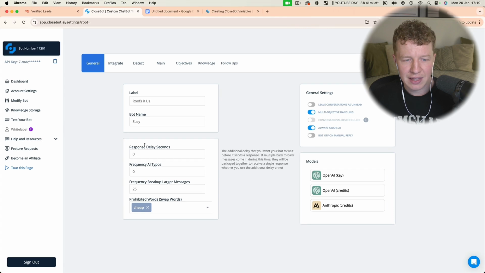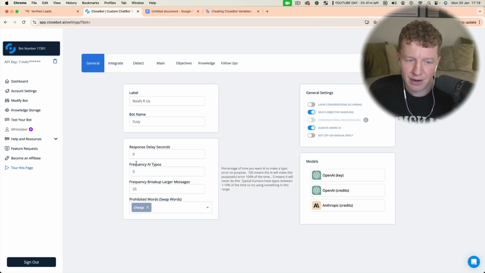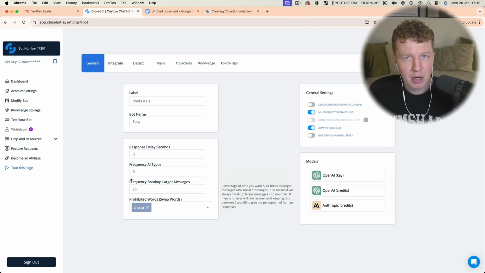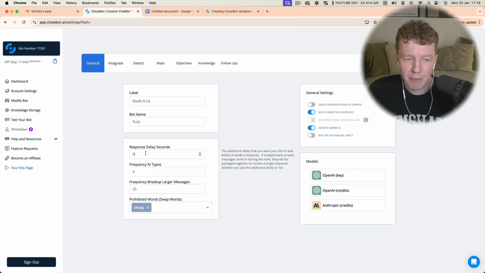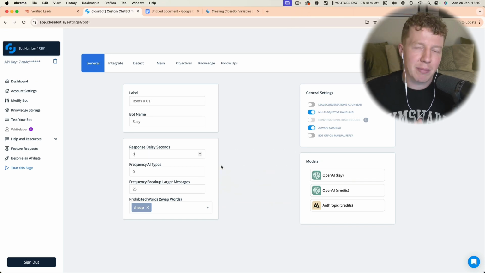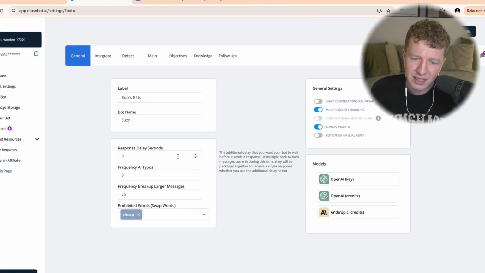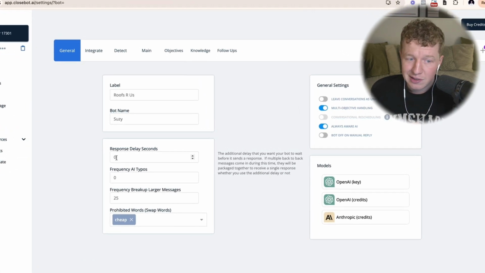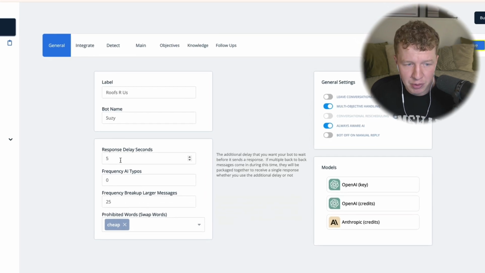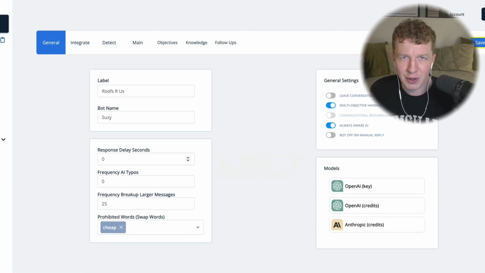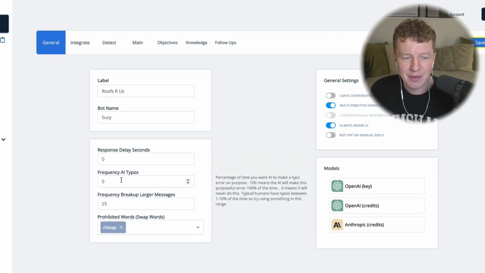We've then got down here things such as response delays and frequency AI typos. Now, me personally, I don't really like response delays. It already takes about 5 to 10 seconds for the bot to respond, and I'd rather the bot be fast. However, if you wanted this to seem more realistic, you could have a 5-second response delay. For the purpose of this video and making it as quick as possible, we're going to put that at 0.